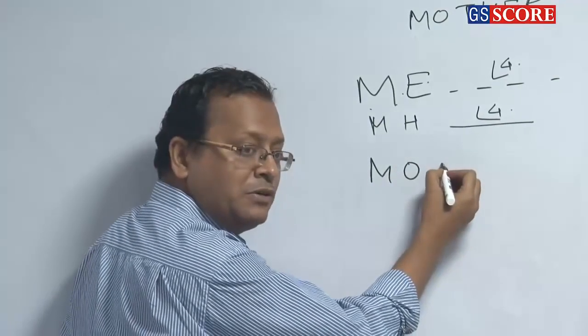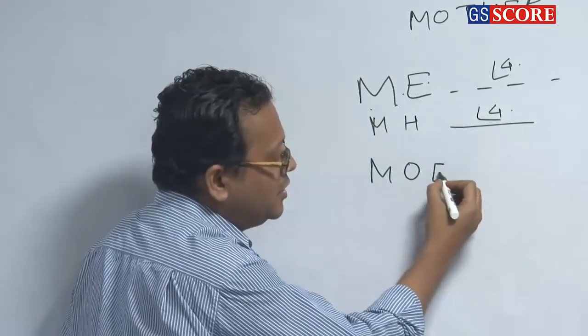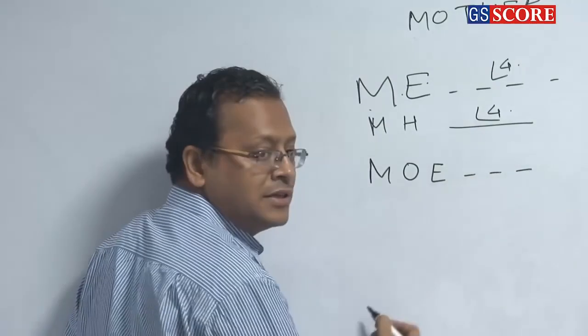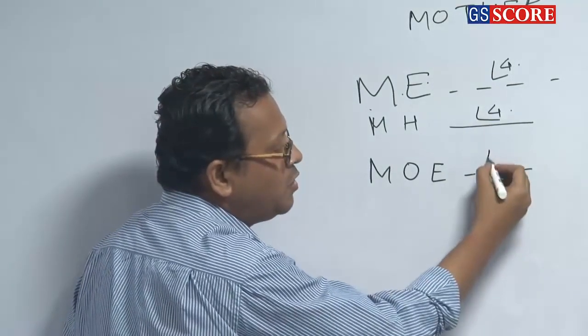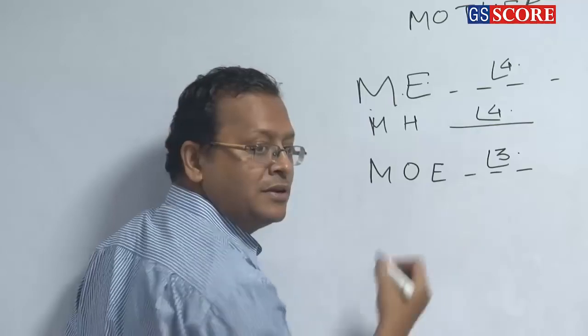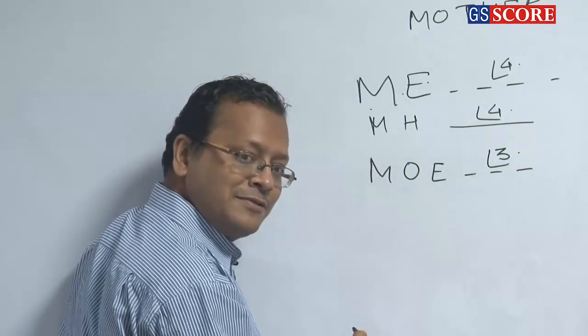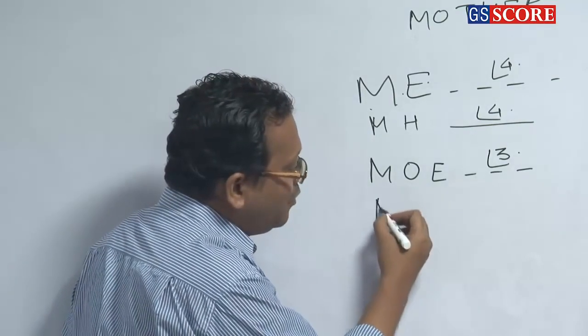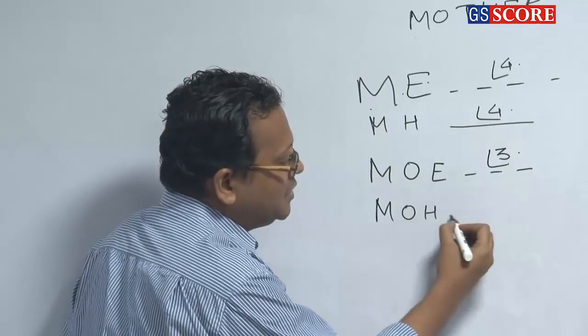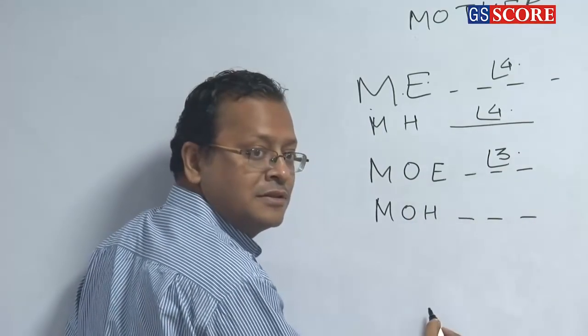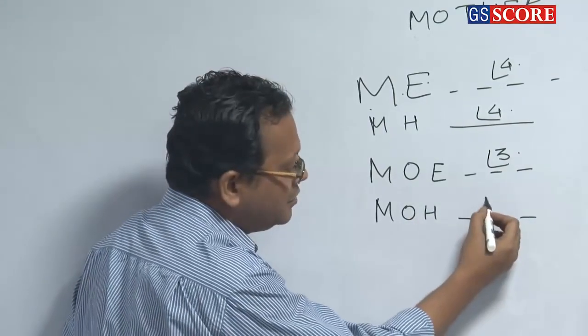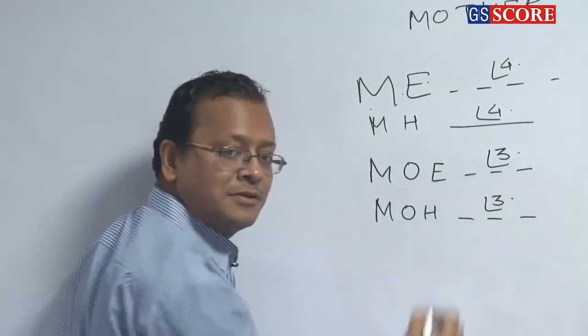After M O, what will be the next letter? E. So the 3 remaining letters can be arranged in how many ways? Factorial 3. Then M O H, how many ways? Factorial 3 ways. Clear or not?